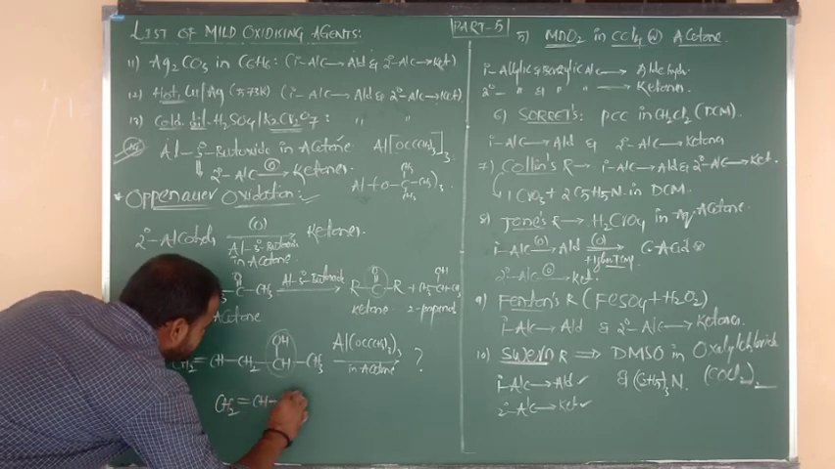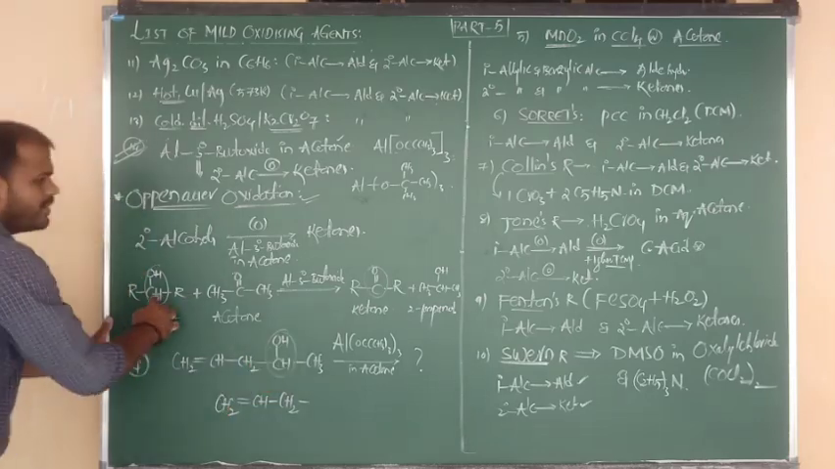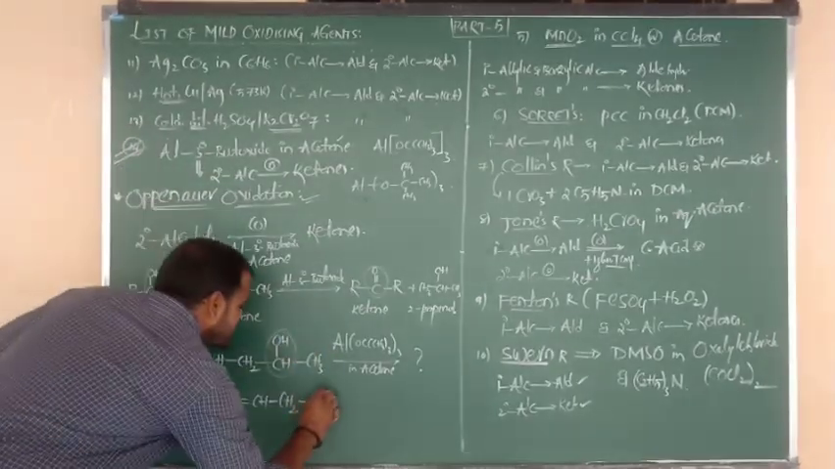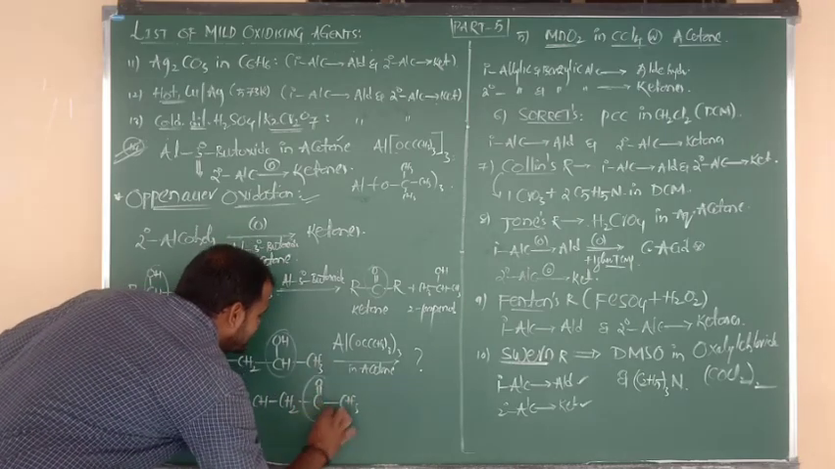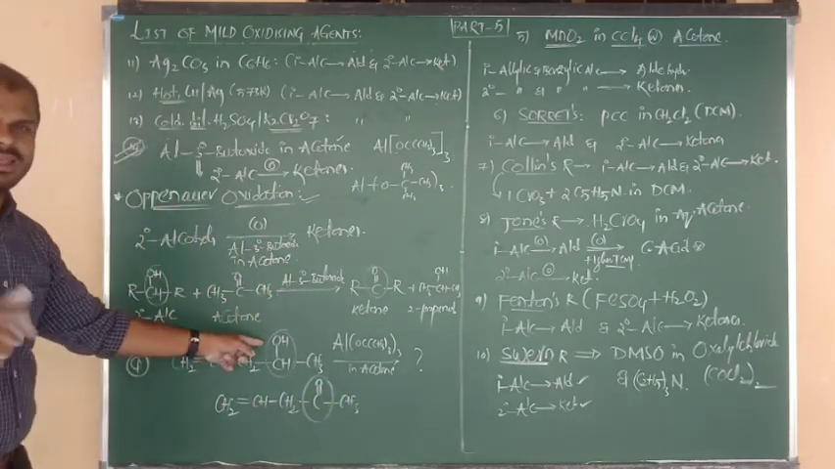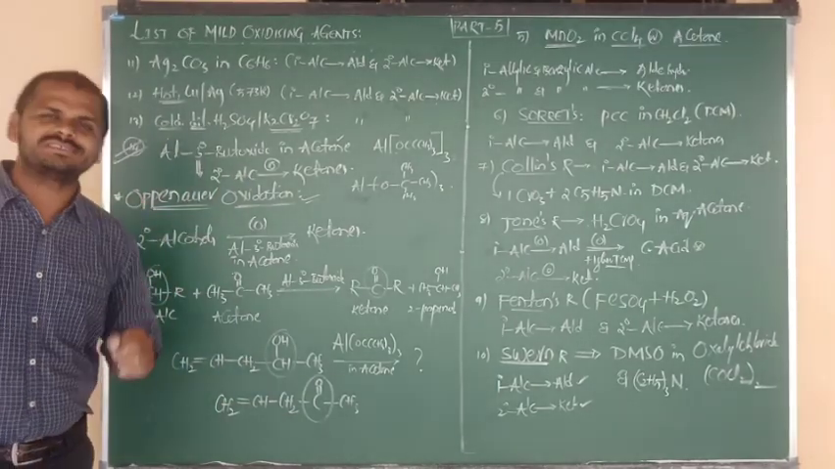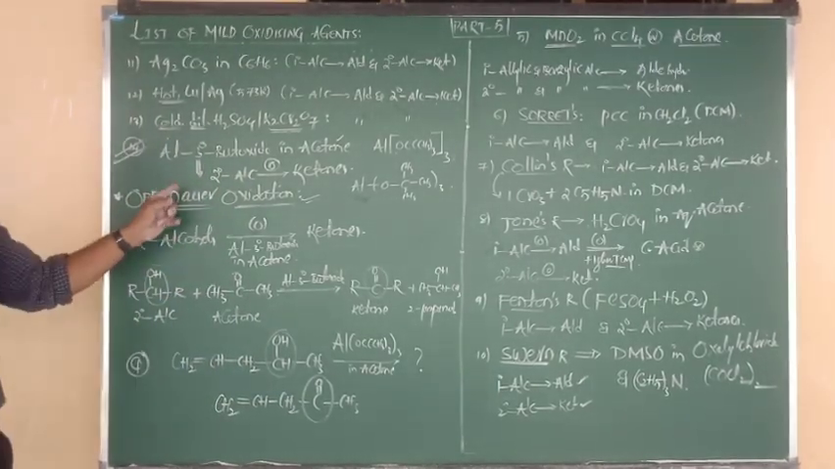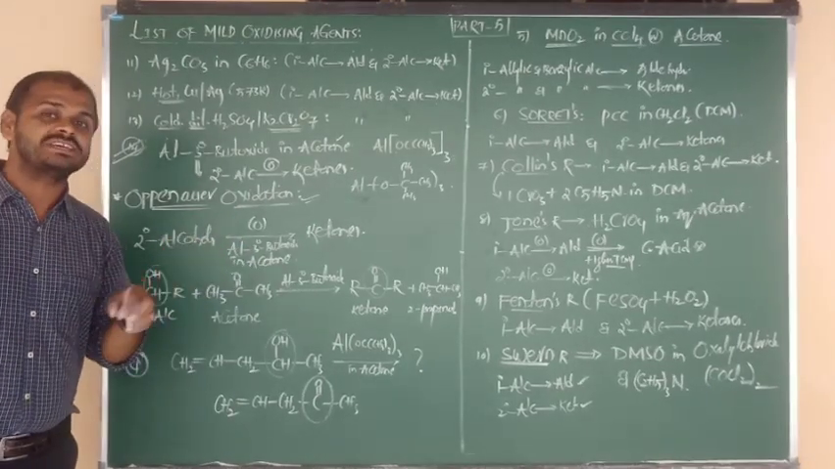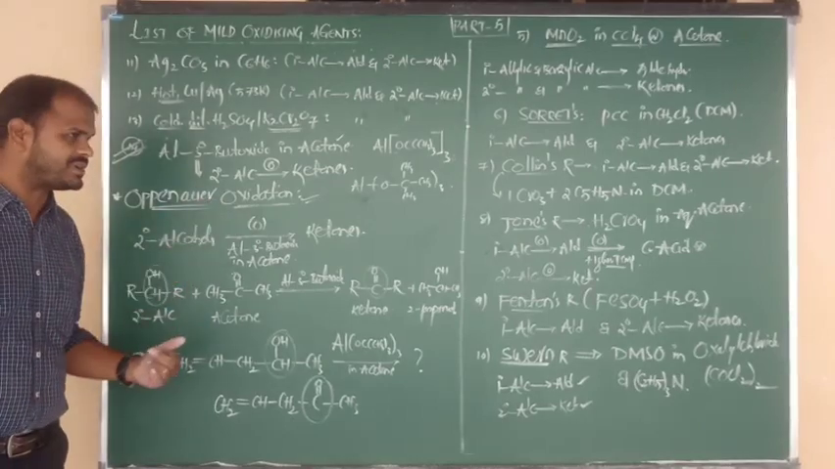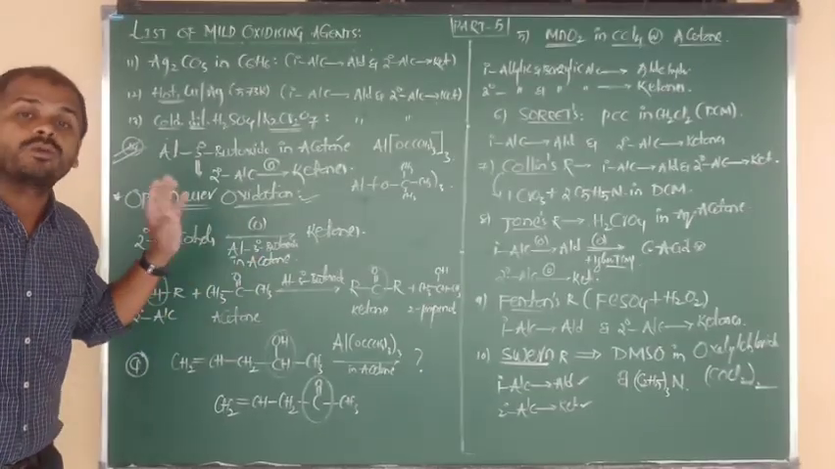So what is the expected answer? CH2 double bond CH, again connected to CH2. The secondary alcohol form changes into the ketone, again connected to the CH3 group. Secondary alcohols get oxidized into ketones. This is the importance of Oppenauer oxidation. But you have to focus a lot on this reagent. What is the reagent? The mild oxidizing agent. We have to use Oppenauer oxidation: aluminum tertiary butoxide in acetone, and we can also take cyclohexanone.